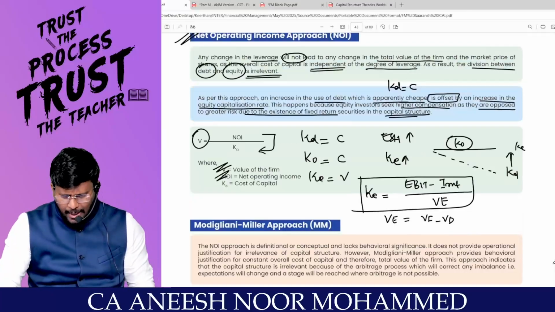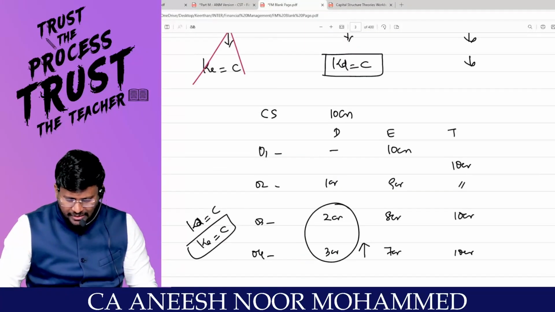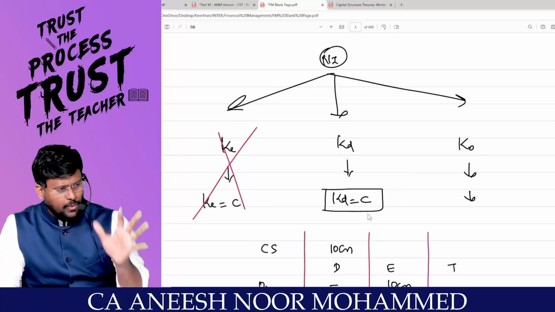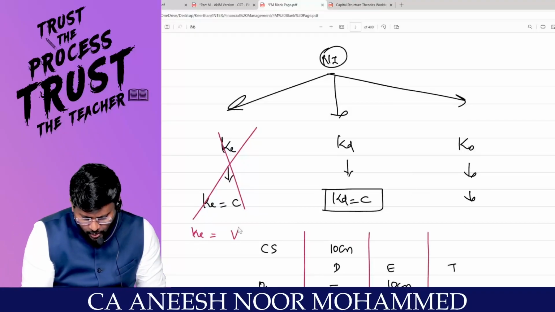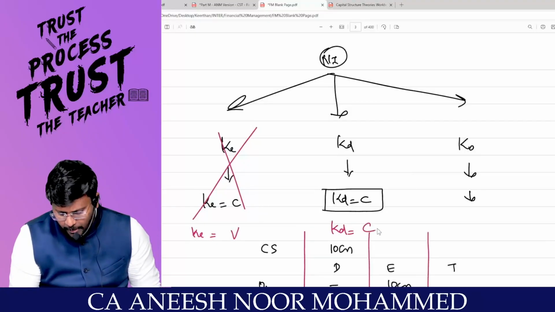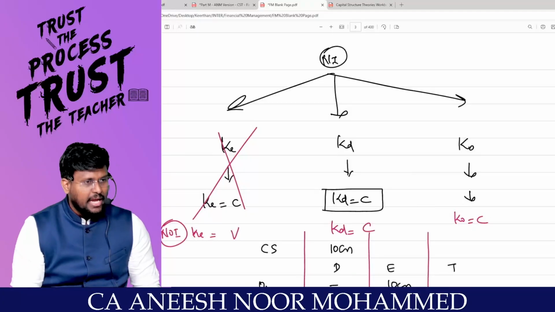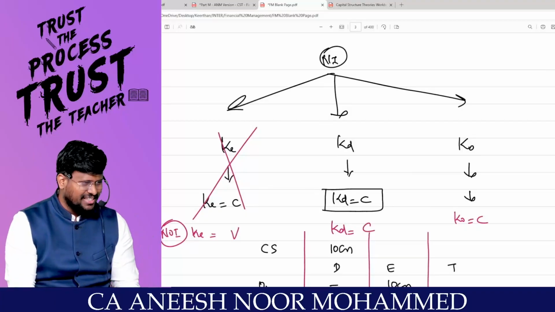Can you proceed? Now I am going to enter into the next theory called the traditional approach. Traditional approach is asking one basic question with the same example. Look here. NI said that KD will be constant, KE will be constant, right? But NOI said that KE will not be constant, KE will be variable. Am I right? NOI said that KD will be constant, and here he said that KO will be constant. I am writing as per NOI approach, right?